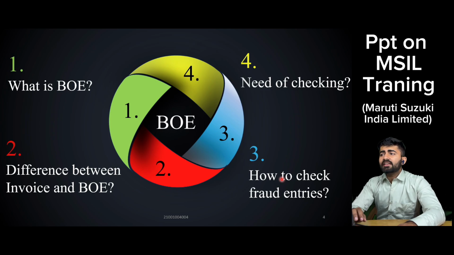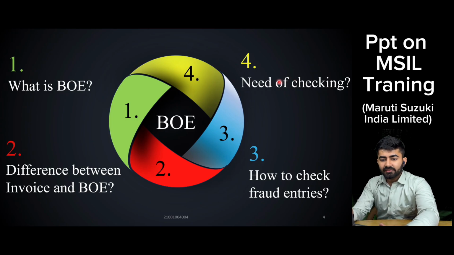The main need for checking is that, for example, a vendor purchased a raw material that costs him 100 rupees, but after photoshopping that bill, the vendor displays a bill of 110 rupees to Maruti. That will become a very bad situation for Maruti. So in that case, each BOE is verified by the team at Maruti.